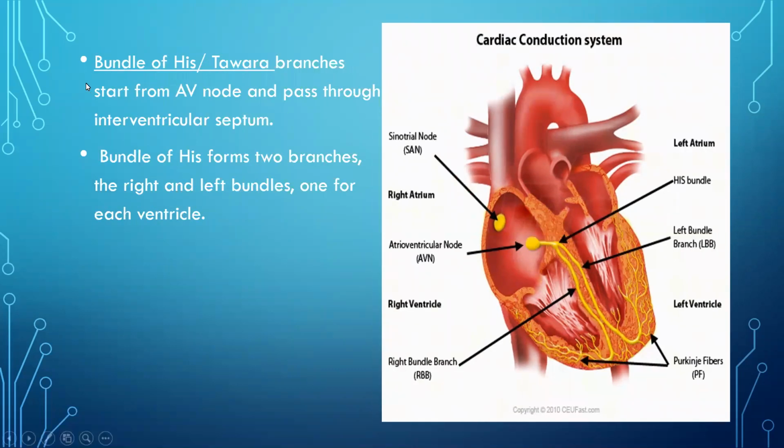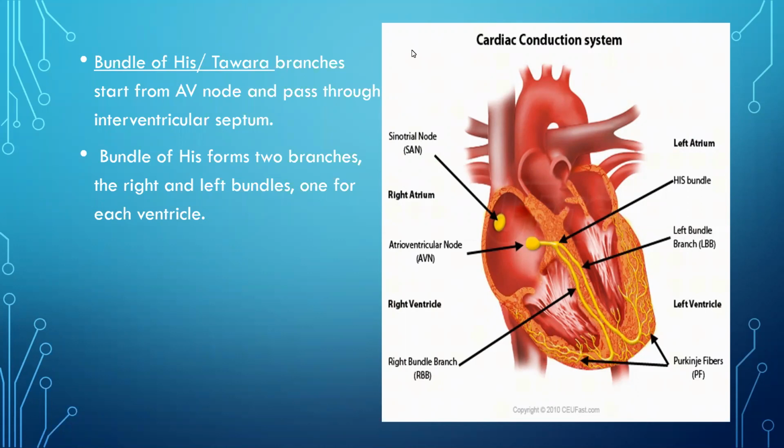Now the next tissue is the bundle of His, also called Tawara branches. His and Tawara were both scientists who worked on the conducting system of the heart.